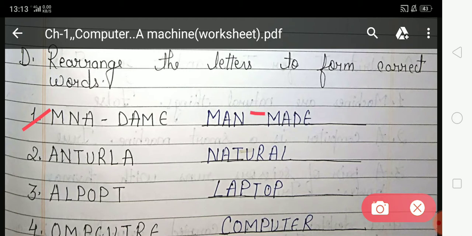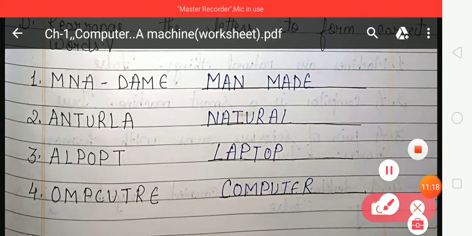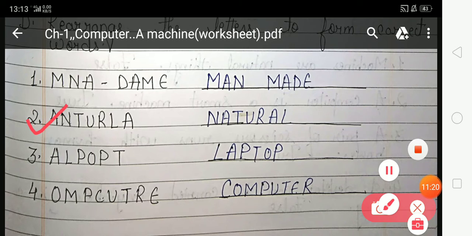So students, come on. Second. What is the correct sequence of this word? ANTURLA. The correct sequence is NATURAL. Natural. Now come on, third. ALPOPT.